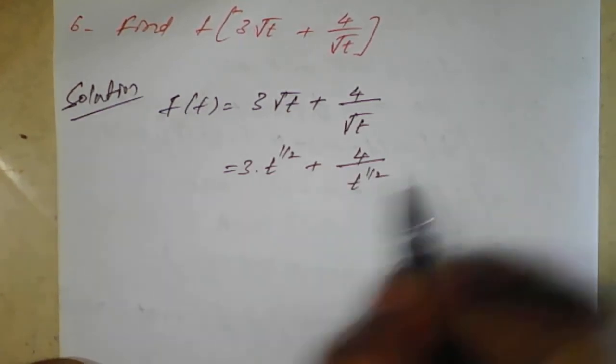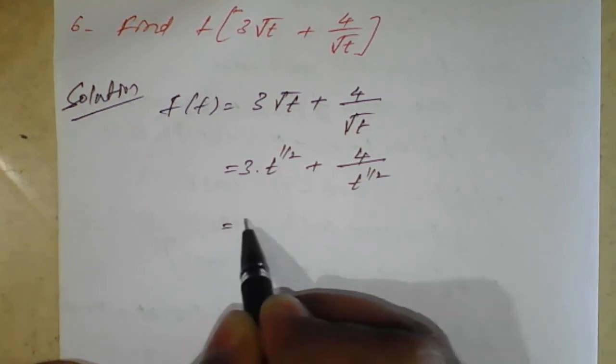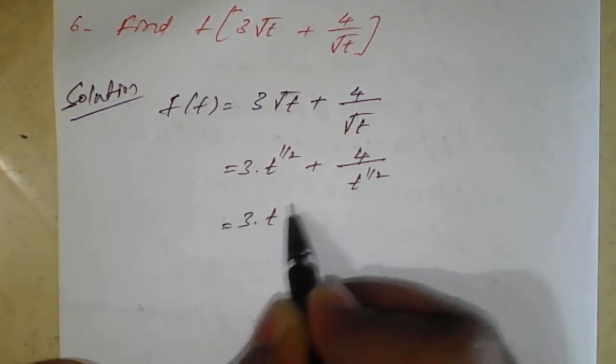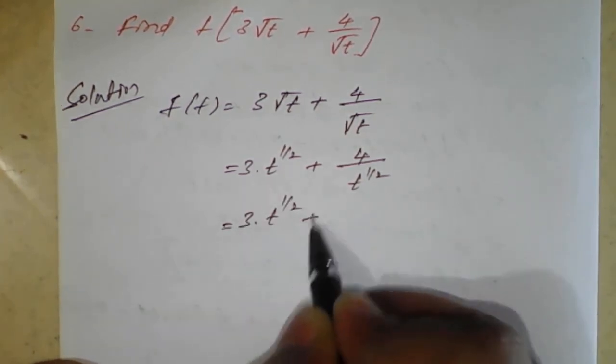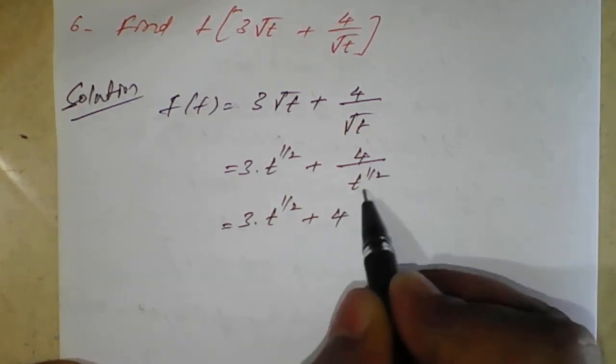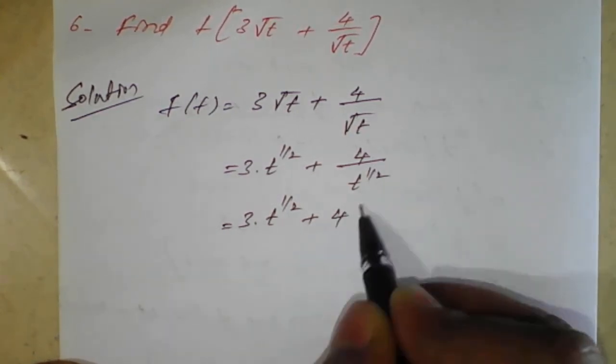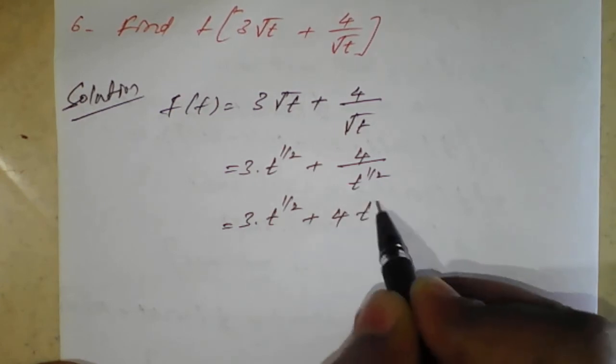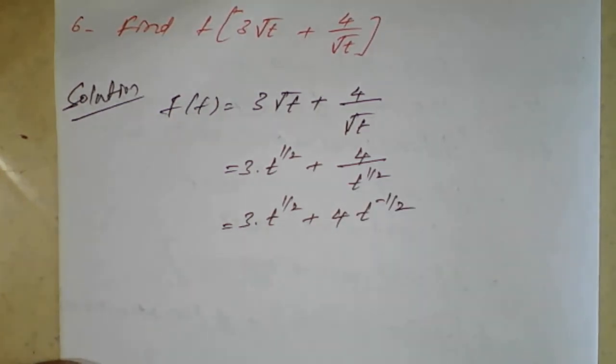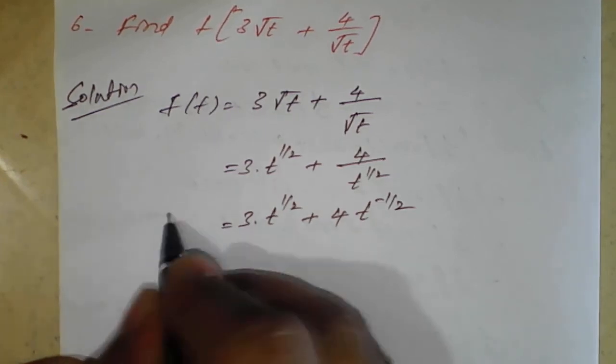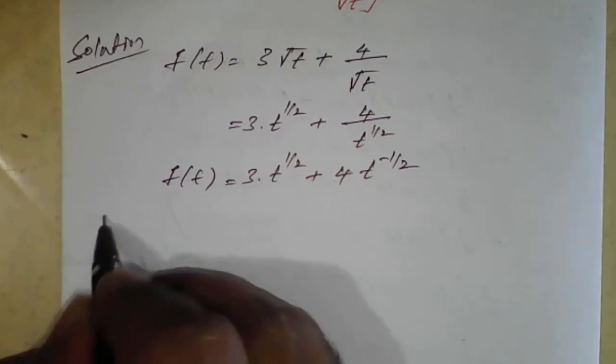So on simplification, 3 into t raised to 1 by 2 plus 4 into 1 upon t raised to 1 by 2, which becomes t raised to minus 1 by 2. Now this is ready to apply Laplace on both the sides because we have simplified. Take Laplace on both sides.